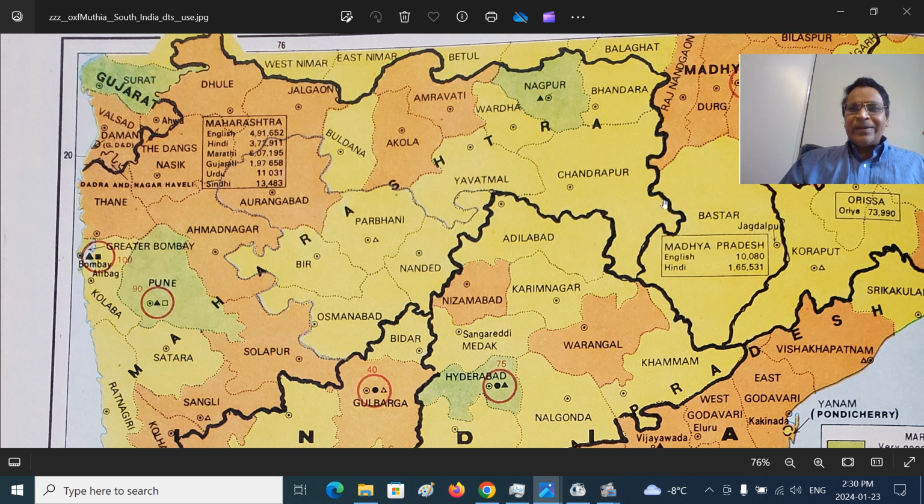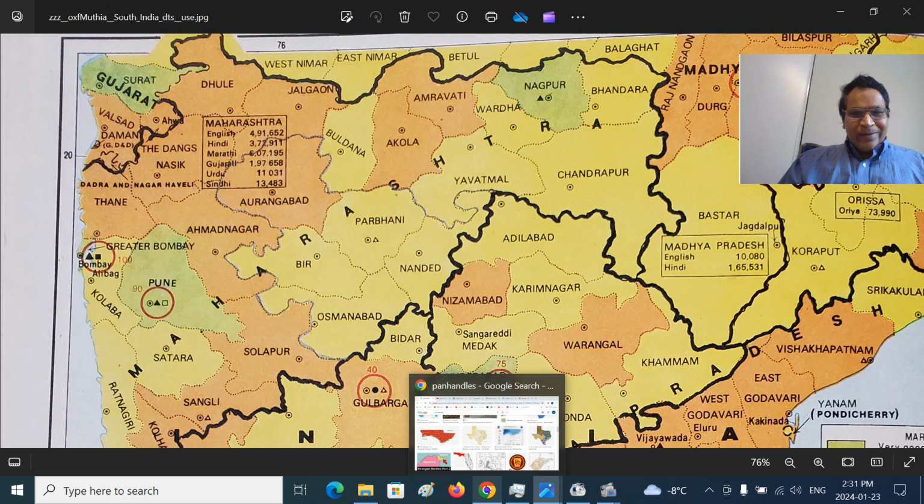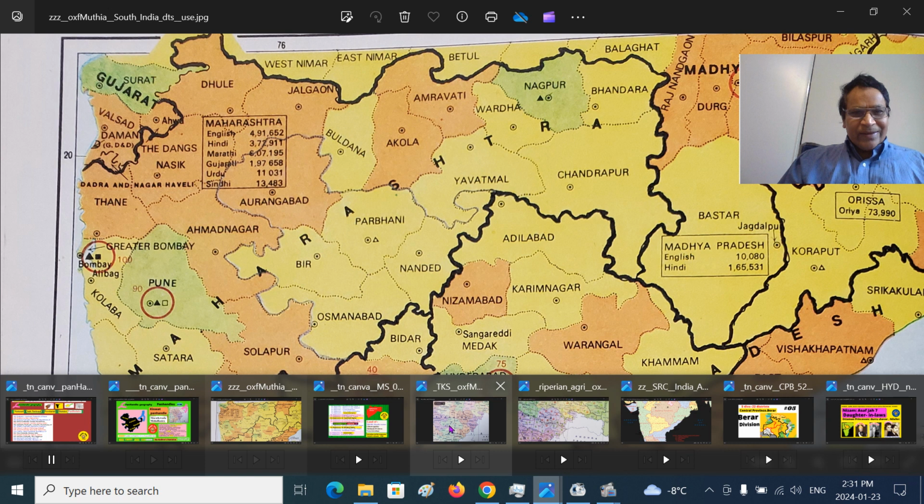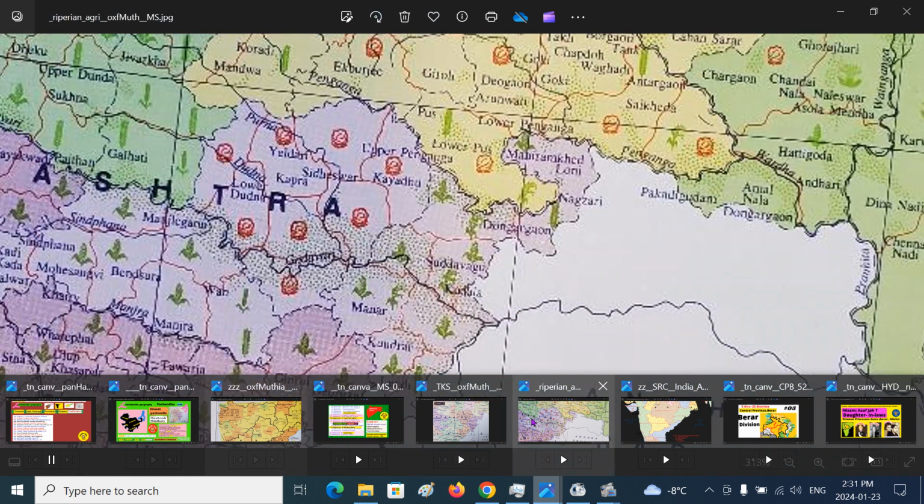The Wainganga river joins the Godavari. The Godavari river is at the southern part of Adilabad district. This is the Wainganga. This is the Wardha. This is the Penganga rivers. And you can see a more geographical part of this.